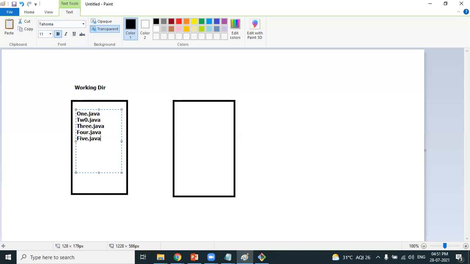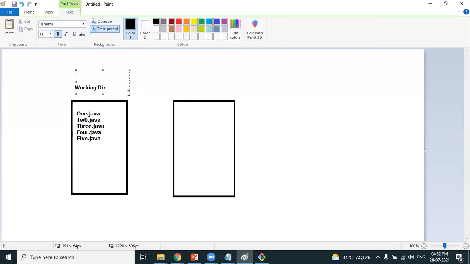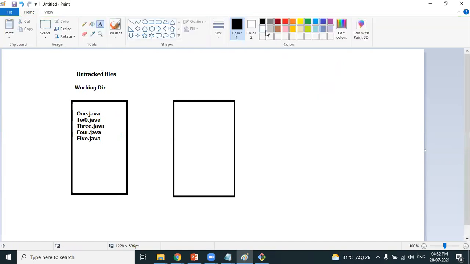By default, every file is considered as an untracked file. By default, every file created by the developer, Git considers as an untracked file. So all these 1.java, 2.java, 3.java, 4.java, 5.java are by default untracked files.